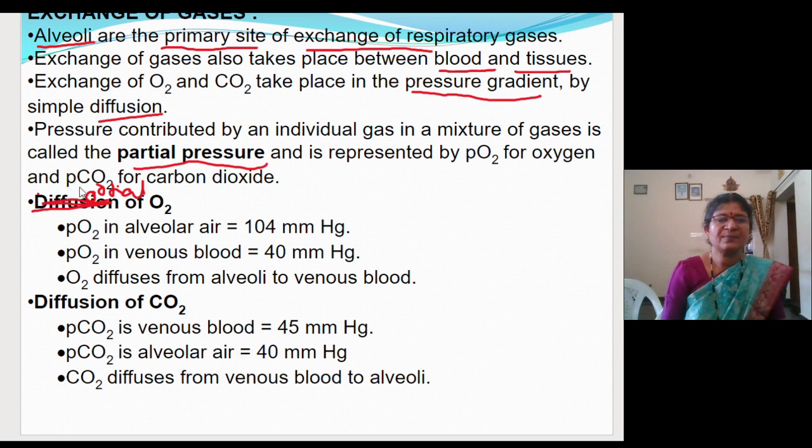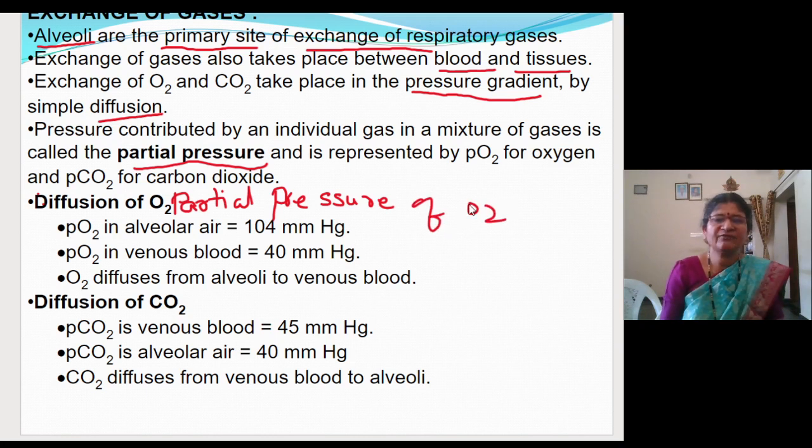It is the pressure contributed by oxygen in a mixture of gases. So here we will write partial pressure of oxygen at different places. Like in the alveolar air, it is 104.